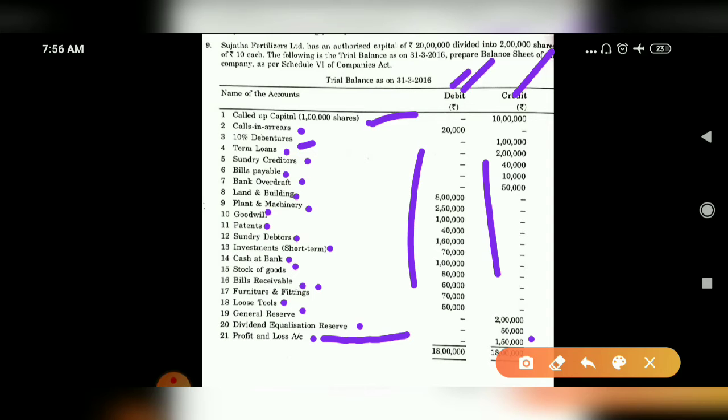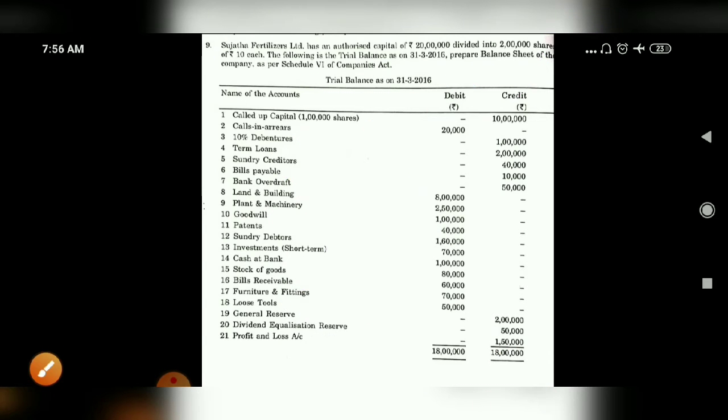We have studied the format in the previous classes, so you have to apply the notes and explanation of the notes to be written. How you write that matters here. Your calculation part is very easy. From the 10 marks point of view, it is a pocket marks for you. But the only thing is how you write the notes, the vertical balance sheet, the way you have written, that will be valued. So let us go to the solution side now.